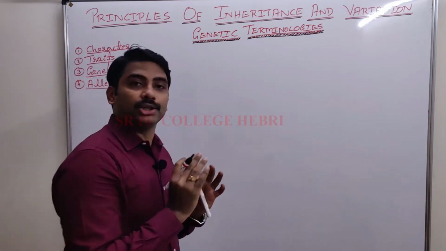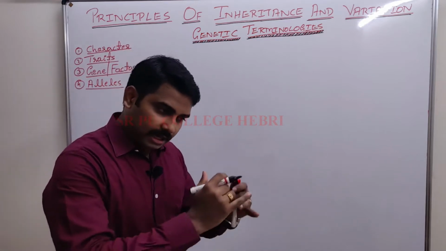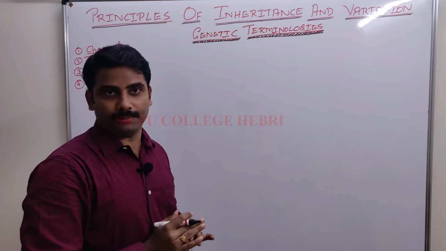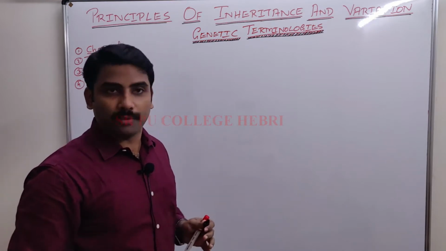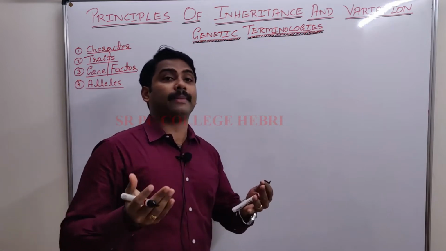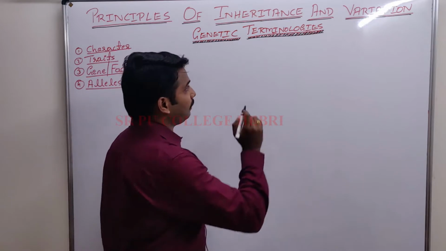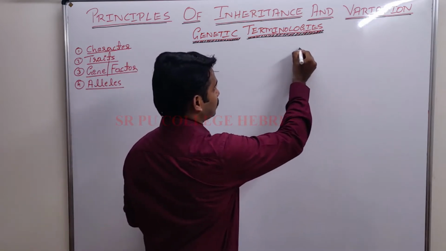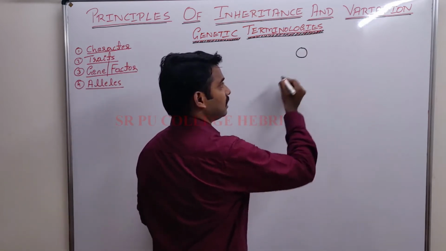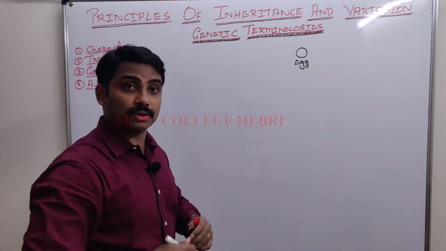For the formation of a new life, let me take the case of animals only. We show sexual mode of reproduction, right, where the participation of two gametes is very important. One is the male gamete, another one is the female gamete. Let me write it like this. Okay, this is a what? Egg. The female ova. Let me take the case of human only.